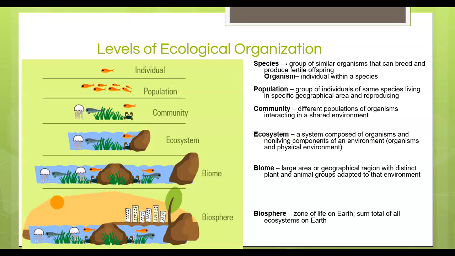They are going to, like we talked about with evolution, have organisms that are very similar because they have similar factors and similar abiotic components that contribute to what the biotic or the living factors, the plants and animals, are going to be. Whenever we look at the biosphere, we're talking about everything on Earth, all of the ecosystems, all of the biomes, and kind of how they all interact together.